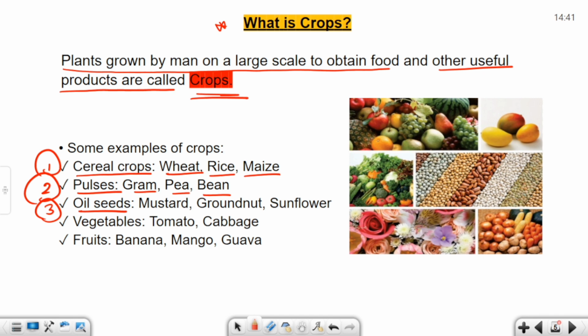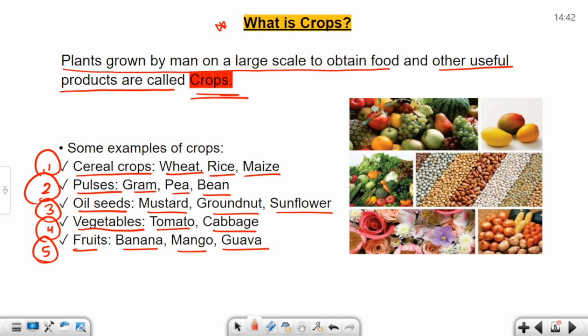What are oil seeds? If we grind them properly, we get oil which we use for cooking our food. Example, mustard, groundnut, sunflower. The food which we call sabji, puri, we eat in our daily life are prepared from these oils. Fourth one is the vegetables, tomato, cabbages. Fifth, fruits. Example, banana, mango, guava, etc.